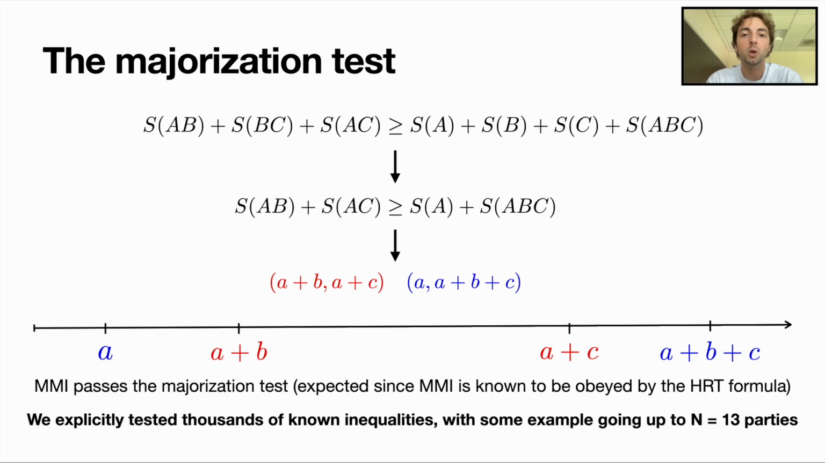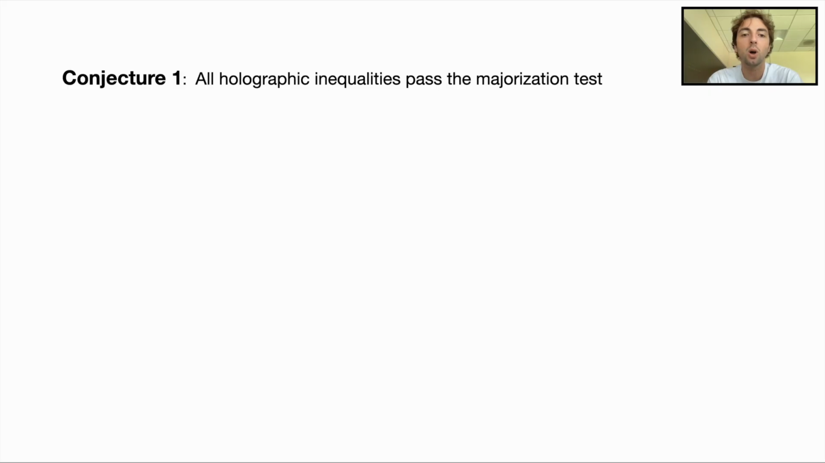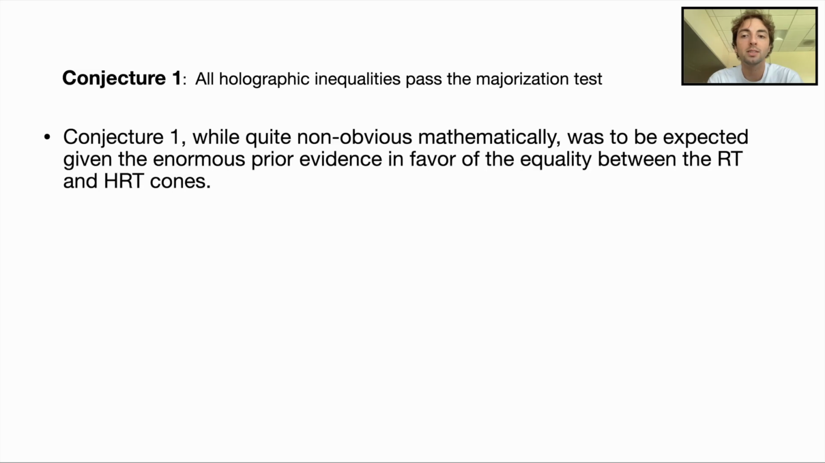In the paper, we show that thousands of known holographic inequalities obey the majorization test, without ever finding counterexamples. This led us to formulate our first main conjecture of the paper, which says that all holographic entropy inequalities pass the majorization test. While not a surprise given the enormous prior evidence, it is nonetheless a highly non-obvious mathematical result.